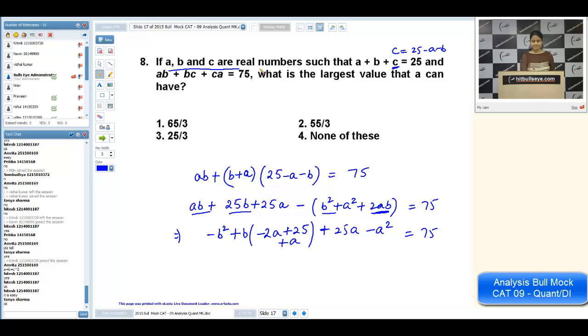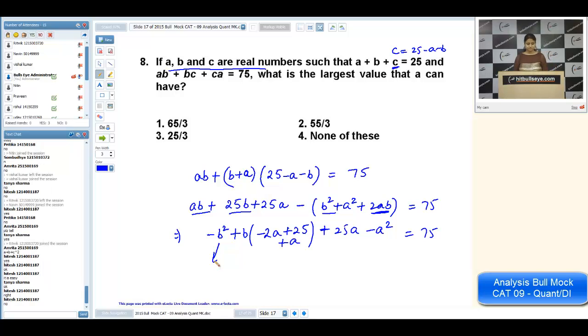Now it says A, B, C are real numbers. It means B should be a real variable. If B is a real variable, it means the discriminant should be greater than or equal to 0. Now you will take the discriminant and you will take it as greater than or equal to 0. Then you will get the range of A. Then you can select the largest value of A. Okay, any problem now? But it will be a huge calculation. Okay, let us take the next thing.